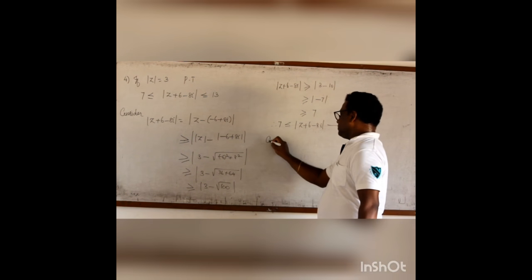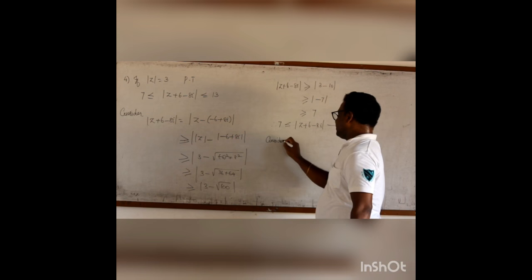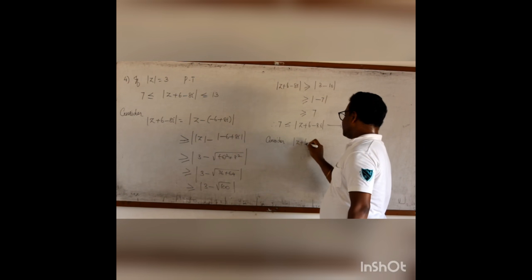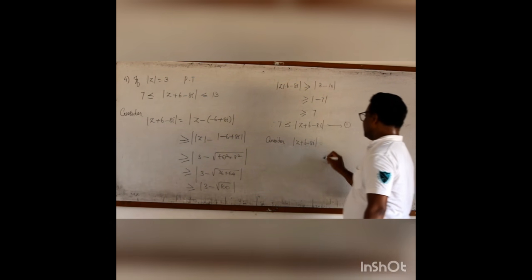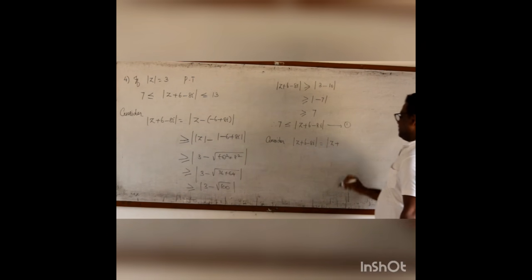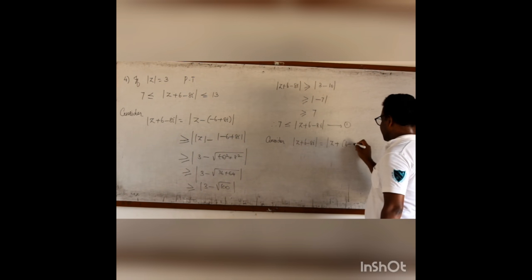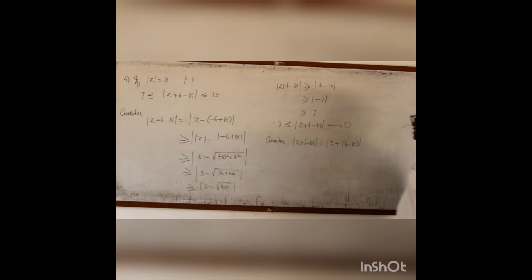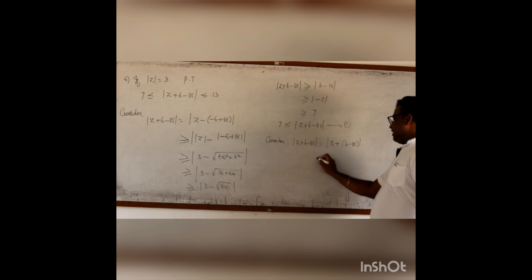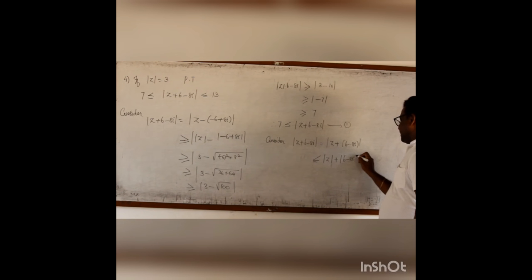Now, in the same thing, I am considering modulus of z plus 6 minus 8i separately and writing in terms of sum. As per triangle inequality, this is less than or equal to modulus of z plus modulus of 6 minus 8i.